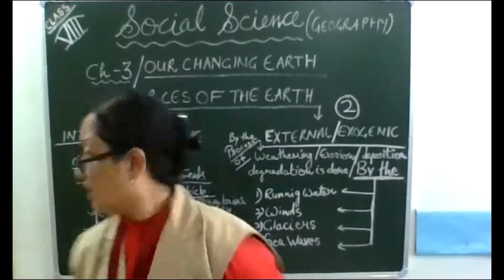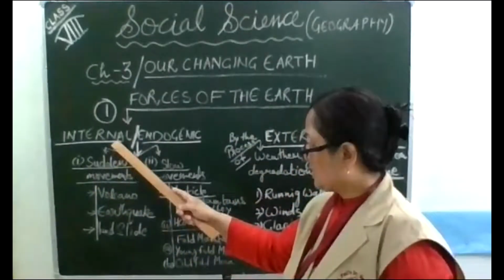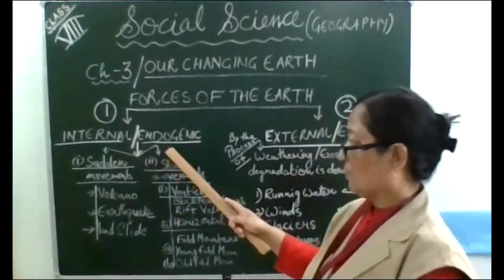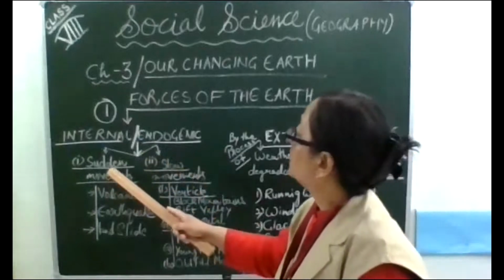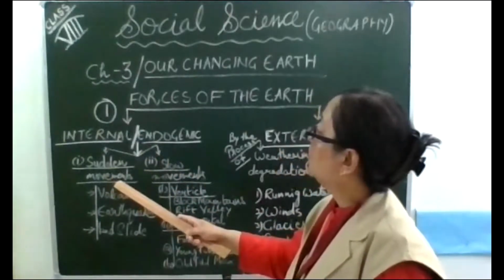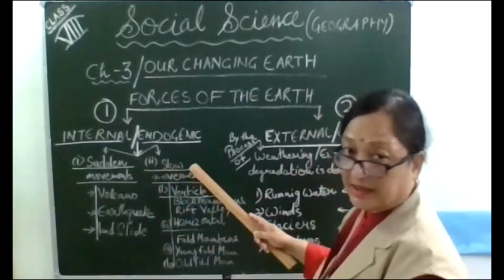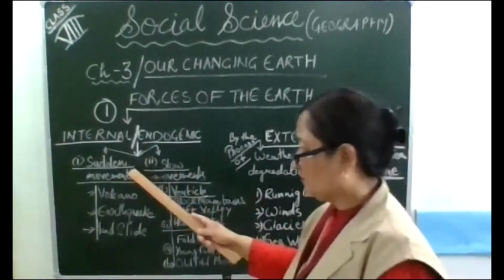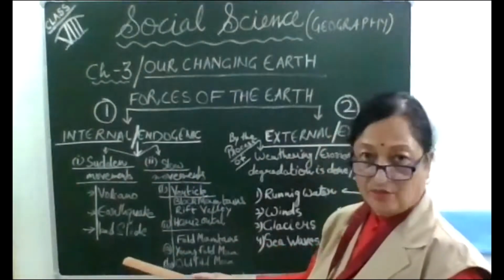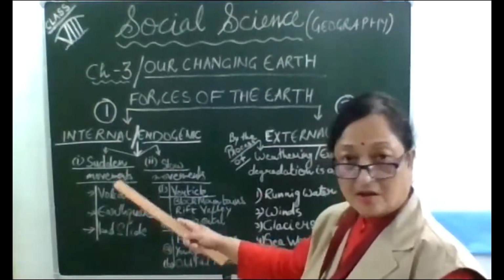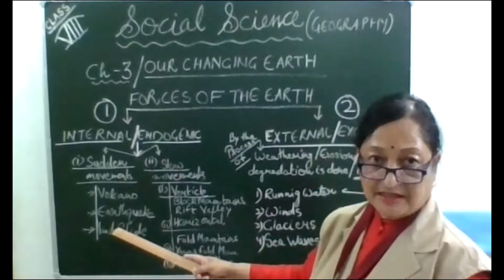We had revised that internal or endogenic forces are of two types: sudden movements and slow movements. Due to sudden movements, what formation takes place?